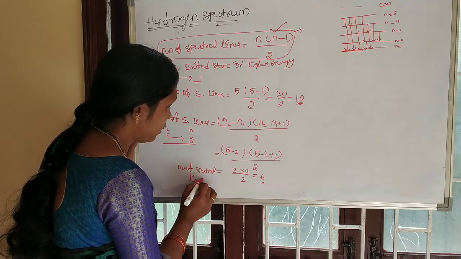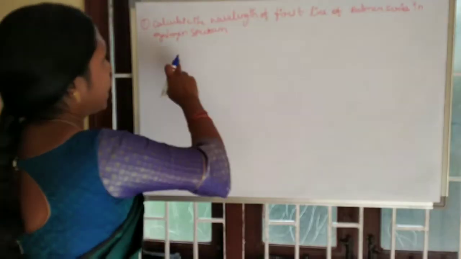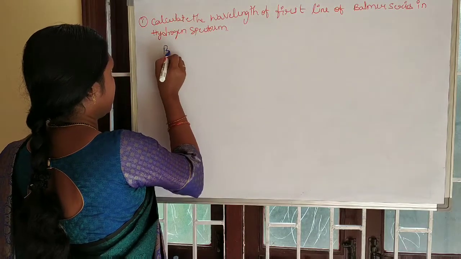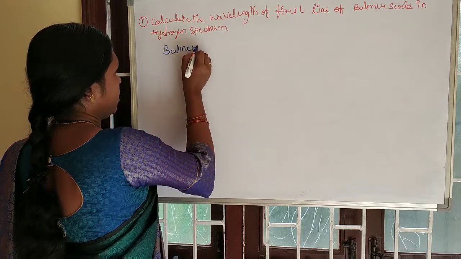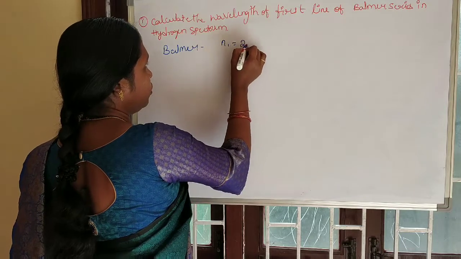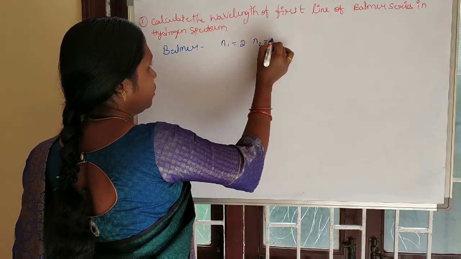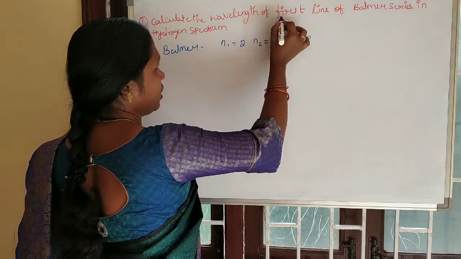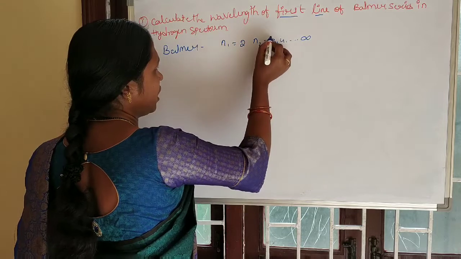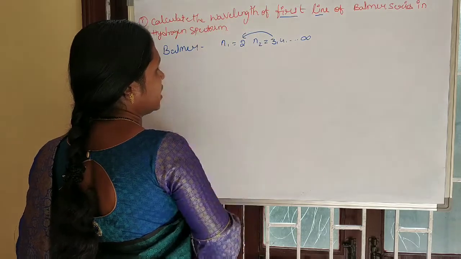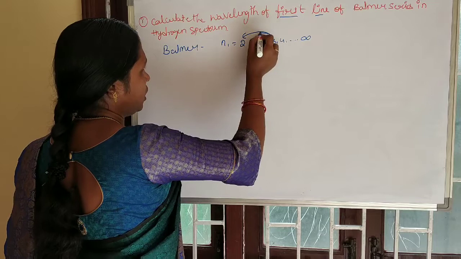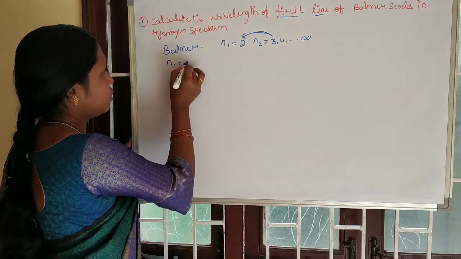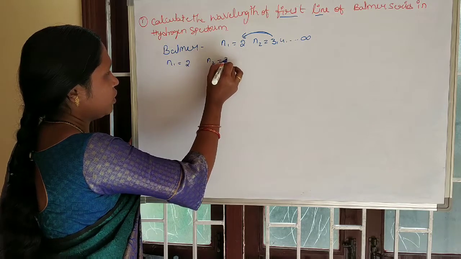Spectral lines. Calculate the wavelength of the first line of the Balmer series in the hydrogen spectrum. In the Balmer series, n1 has the value 2, and n2 has the values 3, 4, 5 and so on up to infinity. Here they asked for the first line in the Balmer series, which means the electron is de-excited from the third energy level to the second energy level. So here n1 is 2, n2 is 3.